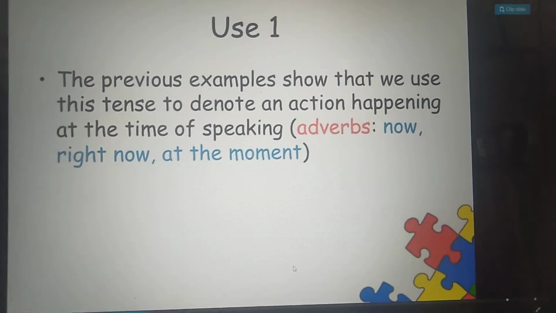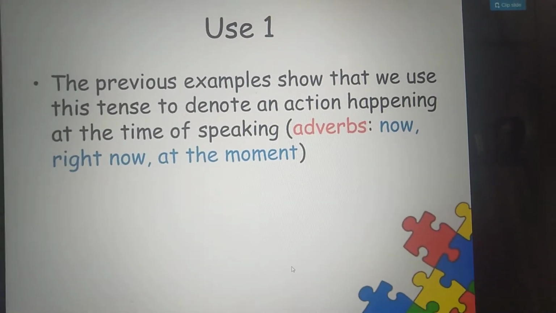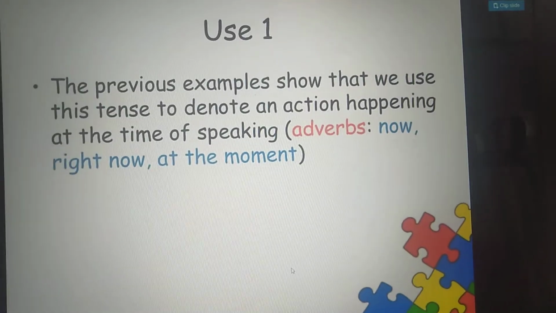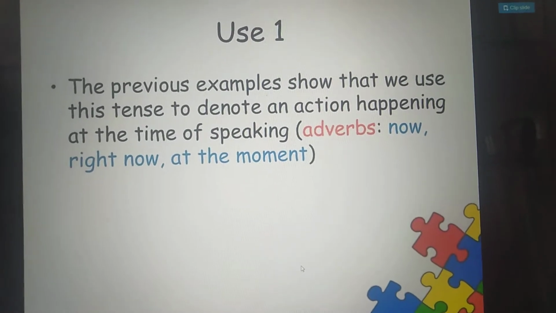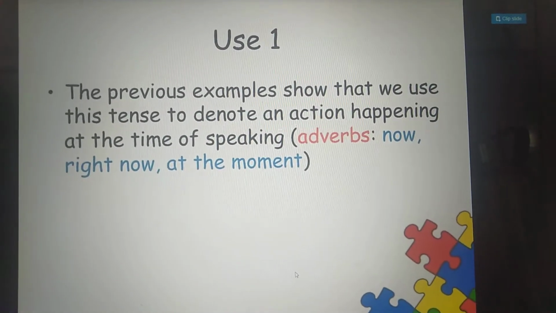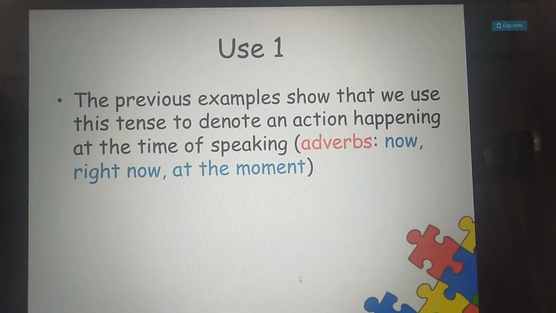So bache, the first use must be clear to you: we use the present continuous tense for actions which are going on or which are in process at the time of speaking. So for such actions we use the present continuous tense. Clear?